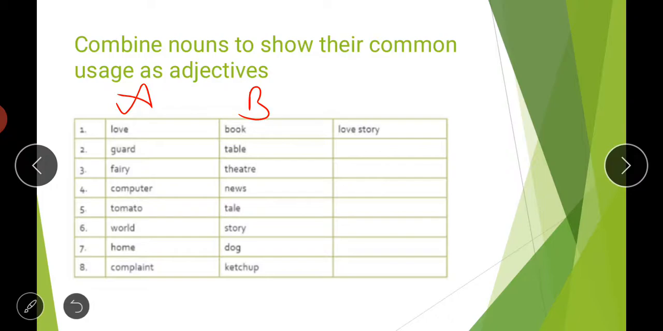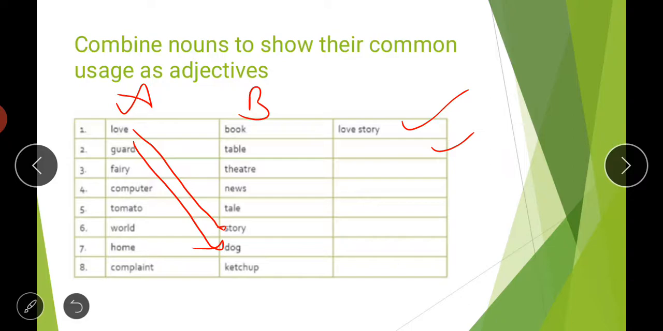For example, love story: they have matched the word love with story, so love story is written here. Second, you have to choose a word from the B column for the word guard. Guard book, no, nothing like that. Guard table, guard theater, guard news, guard tail, guard dog. Yes, this is a better combination than any other. A guard dog means a dog which is kept in the house for guarding the house, for the protection of the house. So guard dog is the right combination, and here you will write guard dog.